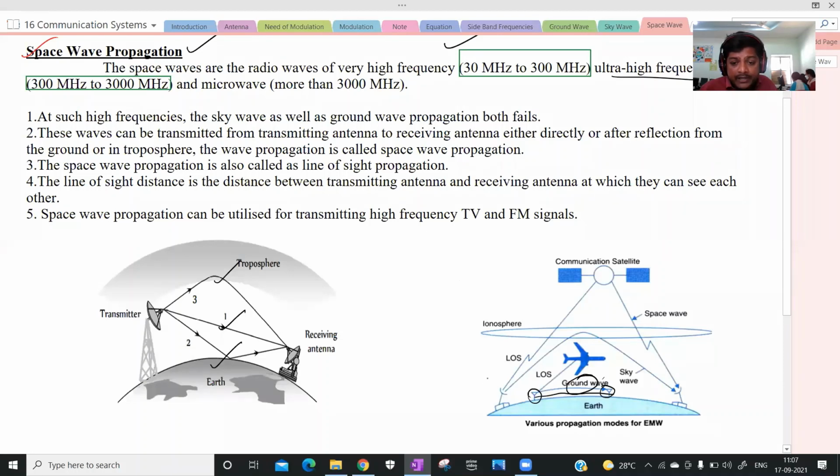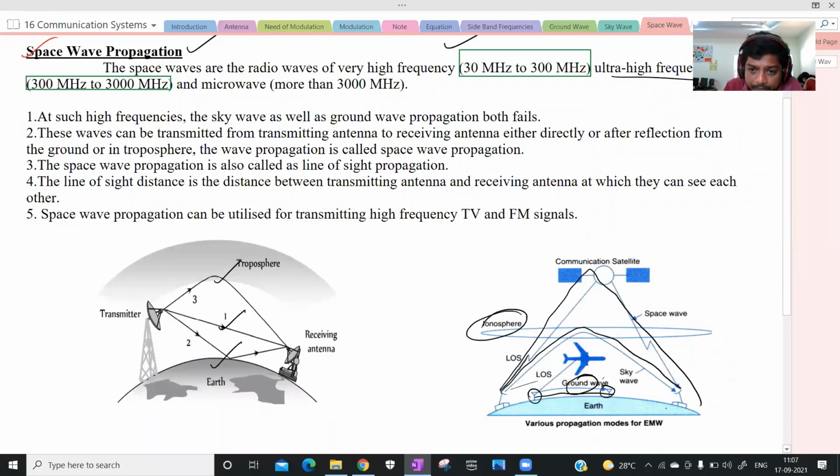In skywave propagation, the waves are reflected from the ionosphere. The waves are reflected from the ionosphere to the earth. But in this mode of propagation, what happens? The waves can be transmitted directly, or we can send the rays by reflection from the earth, or from the troposphere to the earth.